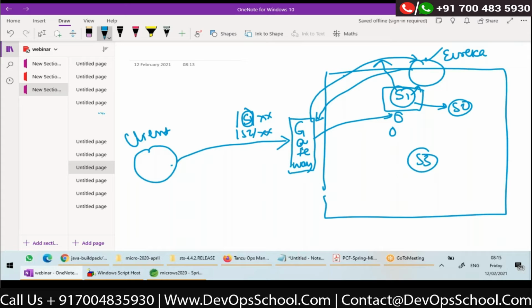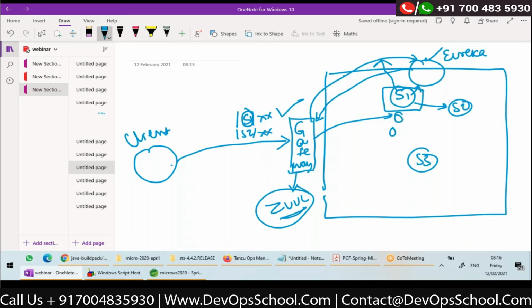So I don't need to write my own gateway. Again, Netflix has something called Zuul. Zuul can be used as a gateway. So any client requests that should go to microservices should be going through this gateway, Zuul, right?